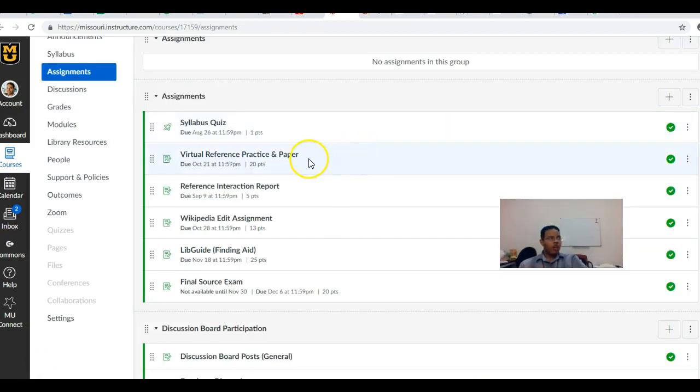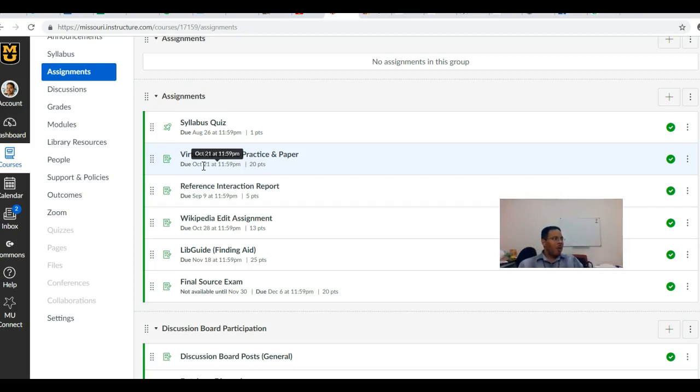Also, please note that your due date has been changed. It was originally October the 14th. It is now October the 21st at 11:59 p.m. So because you were delayed a week, you have a week.